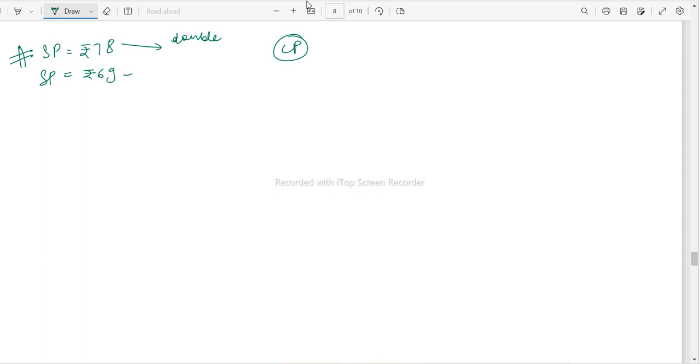So let's say earlier the price of the article was 69, and had he sold for rupees 78, he would have earned a profit of rupees 9.